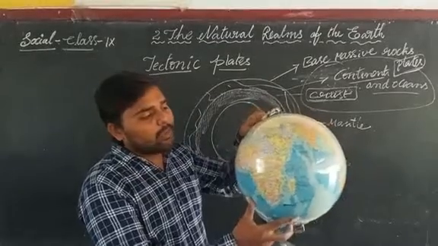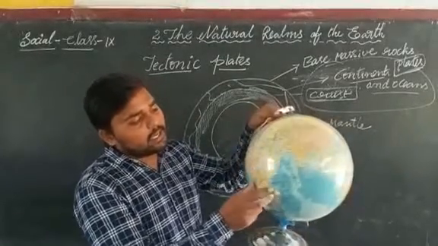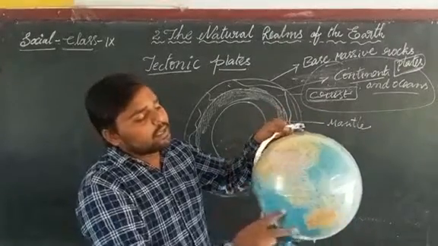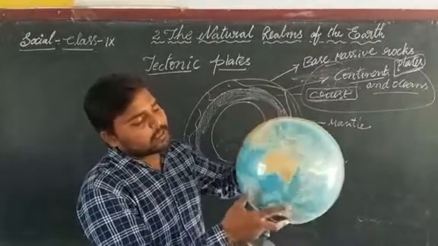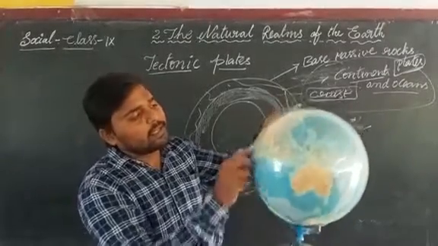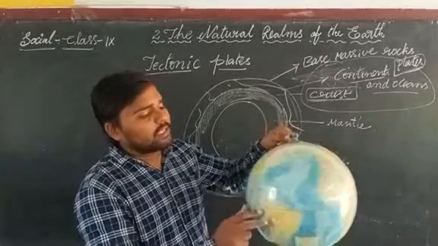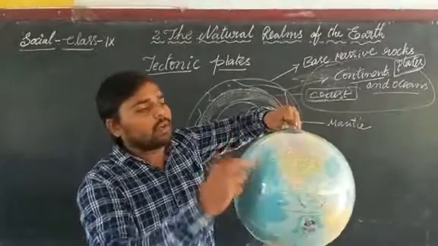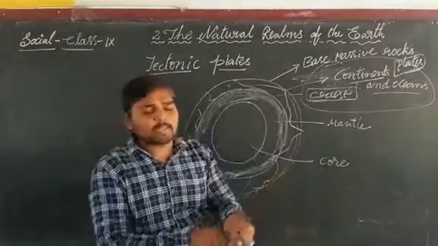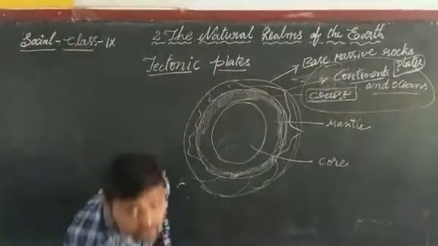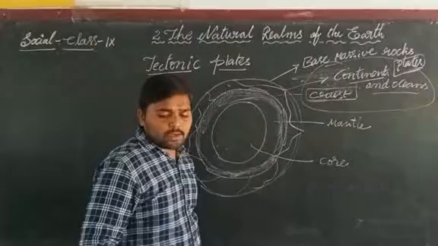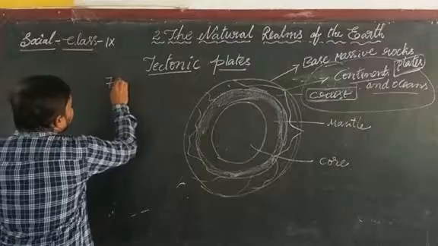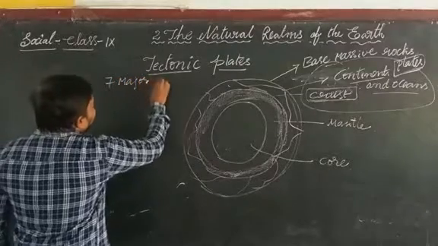Now look at the globe. The entire Africa is on one plate. The entire Europe and Asia is one plate. India and Australia are on one plate. South America lies on one plate, and North America lies on one plate. Like this, the plates are arranged on the crust. There are 7 major plates lying on the crust.